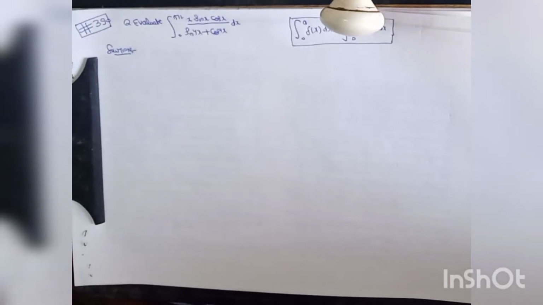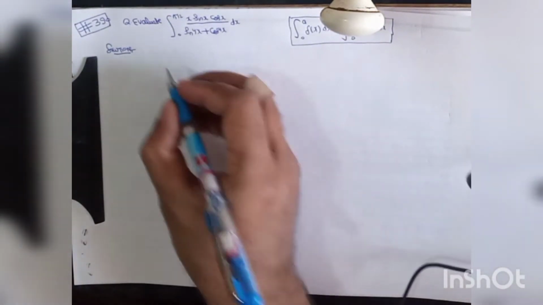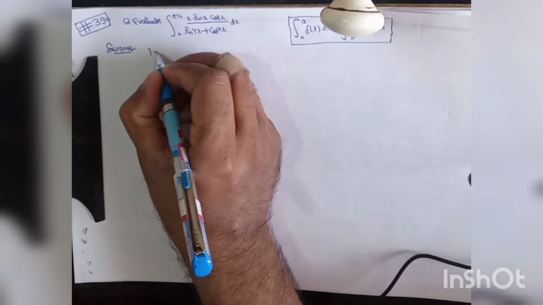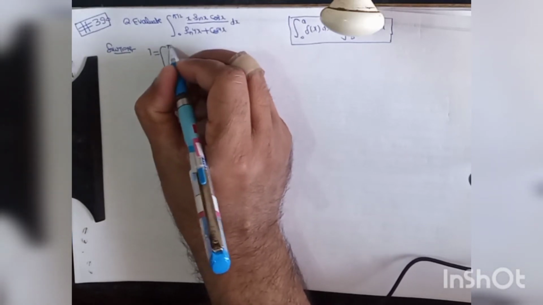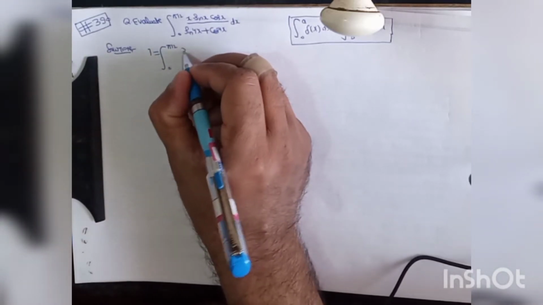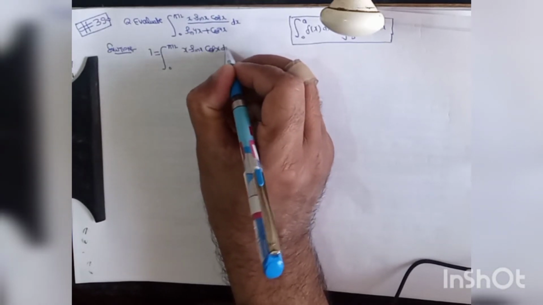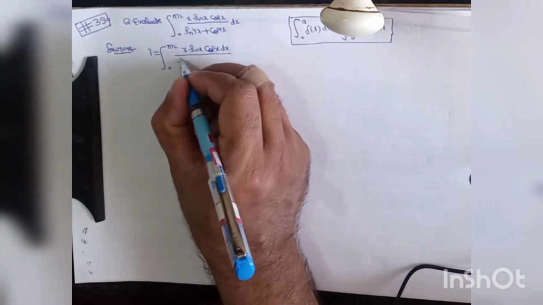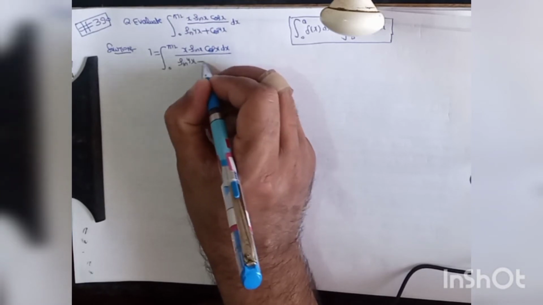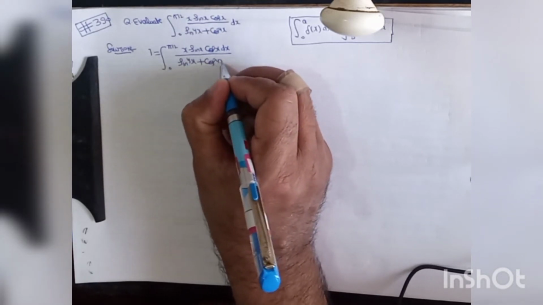Although it is a question related to definite integral, we have to evaluate a given integral. Let it be equal to I. Let I be equal to the integral from 0 to pi by 2 of x sin x cos x dx divided by sin^4 x plus cos^4 x.